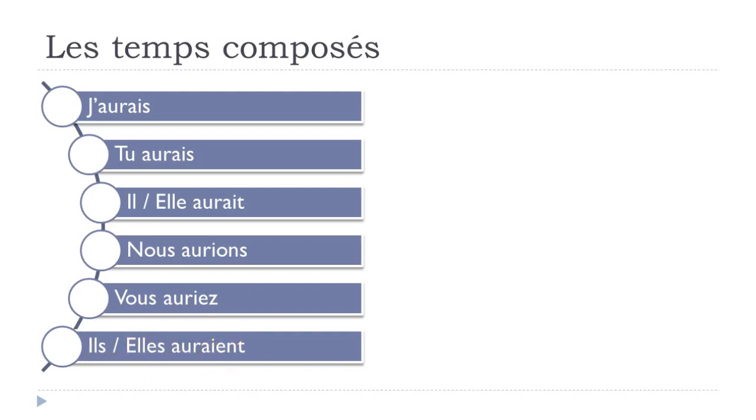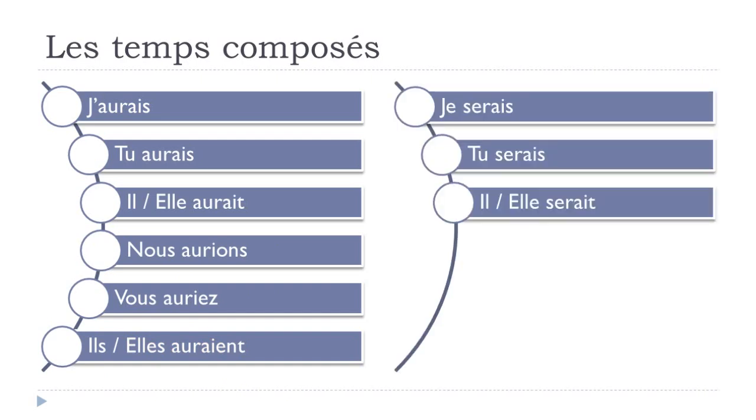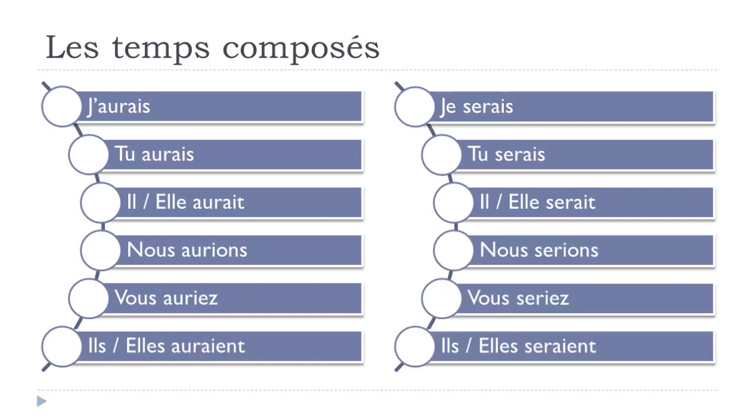Alright, so this is for avoir, and then let's see, être. Je serais, tu serais, il serait, elle serait, nous serions, vous seriez, ils seraient, elles seraient. Okay, so let's see how it goes.